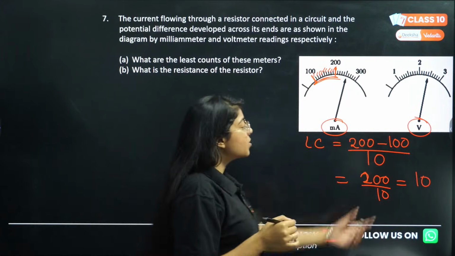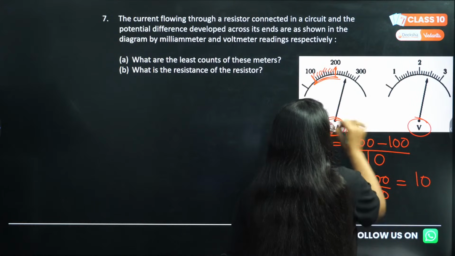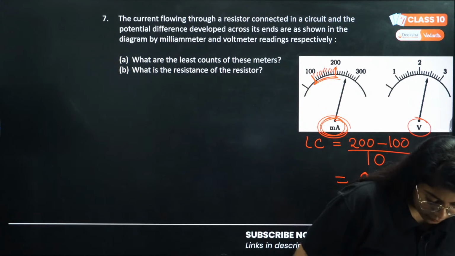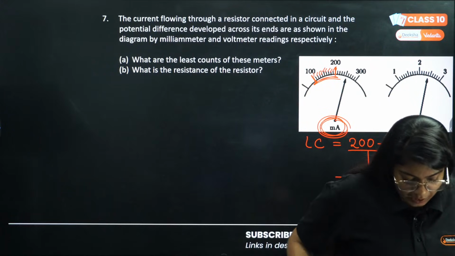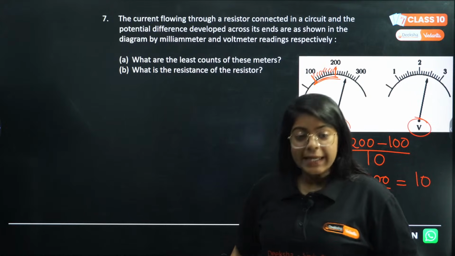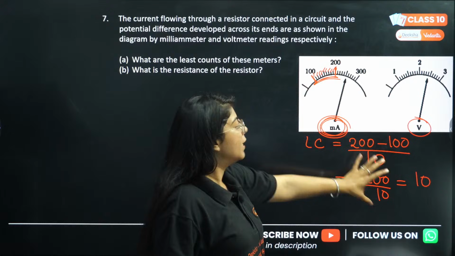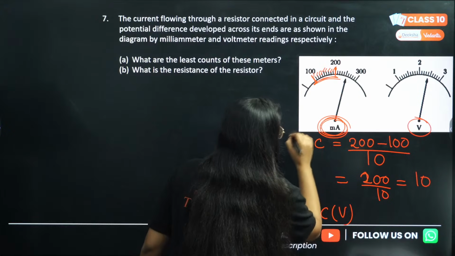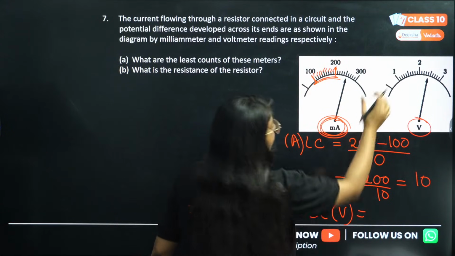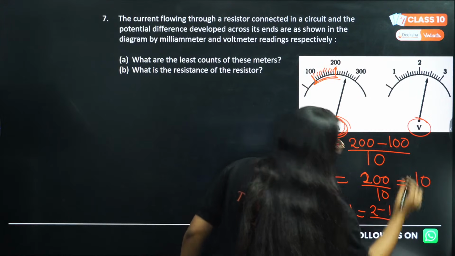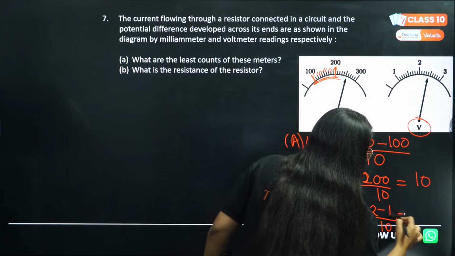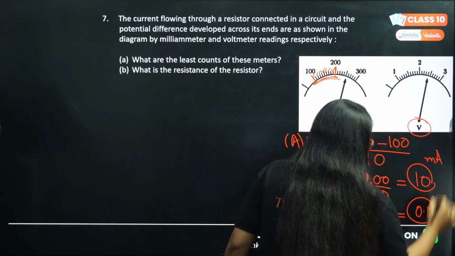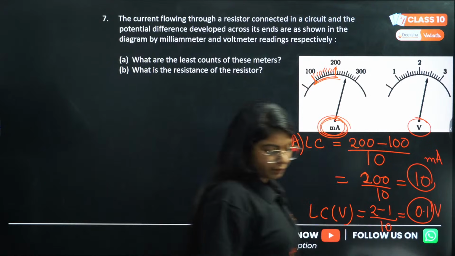Now, this least count is for milliampere. This is a milliammeter. The least count for the ammeter will be 10 and the least count for the voltmeter will be what? This is for the voltmeter, this is for the ammeter. For the voltmeter, the two readings are 2 minus 1 and the divisions are again 10. So this will be 0.1. Remember, this is for milliampere and this is for volt.